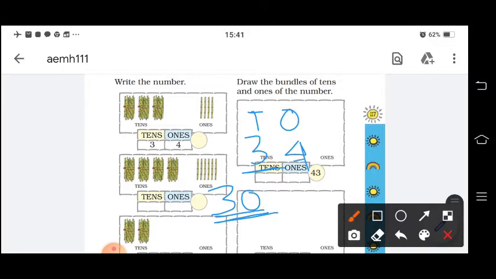Okay. Now if I see this number, how many tens are there? 1, 2, 3, 4. 4 tens. Okay. So how many ones are there? 1, 2, 3, 4, 5, 6. 6 ones. So 4 tens. What is the place value of 4 in the tens place? It will be 40. 40 plus 6, 46. So here what you learn in this page, you learn place value as well as face value.